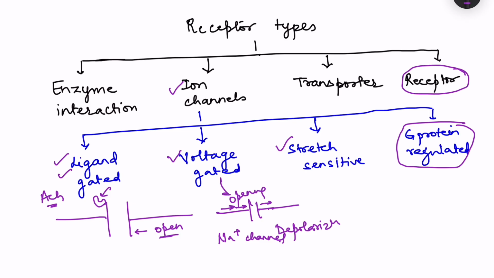But what happens is that the drug acts on G proteins, and then via the downstream changes, say suppose this is the cell and here there will be the G protein. Now when the drug binds here on the G protein, then there are certain changes within the cell, and then via these changes there is opening or closing of the nearby channel. So these ion channels are known as G protein regulated channels. Okay, so this is the G protein coupled receptor only. The drug is acting via binding to the receptor, not via binding directly to the ion channel, right?